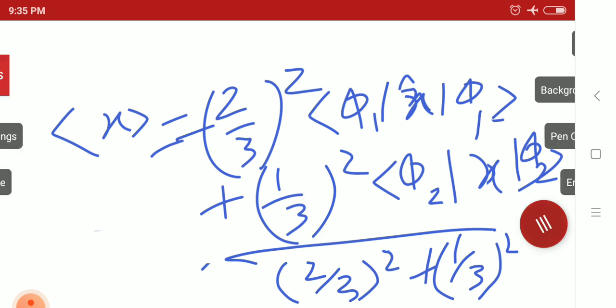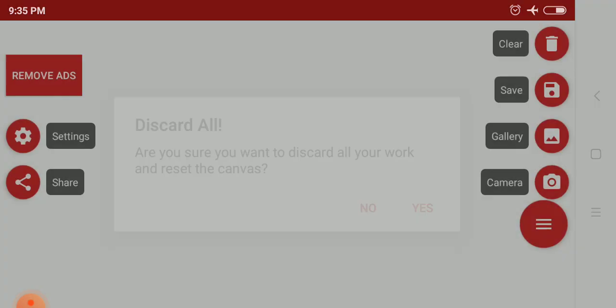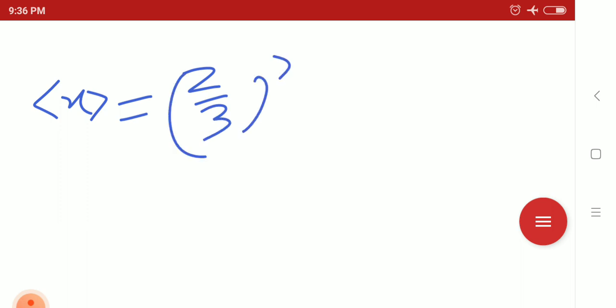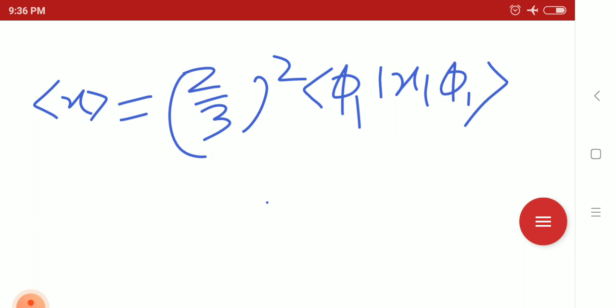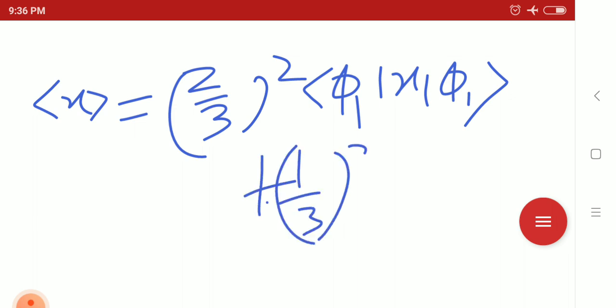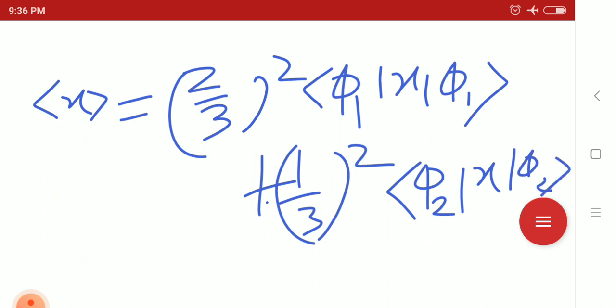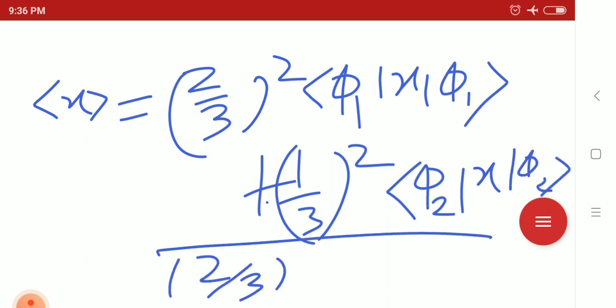So again I am concluding how we can write that expectation of x: it can be written as 2 by 3 mod square c1 square into bra phi 1 ket x phi 1 plus 1 by 3 mod square bra phi 2 ket x phi 2, divided by 2 by 3 mod square plus 1 by 3 mod square. So this is how we can write the expectation value of x in the case of a 1D box.